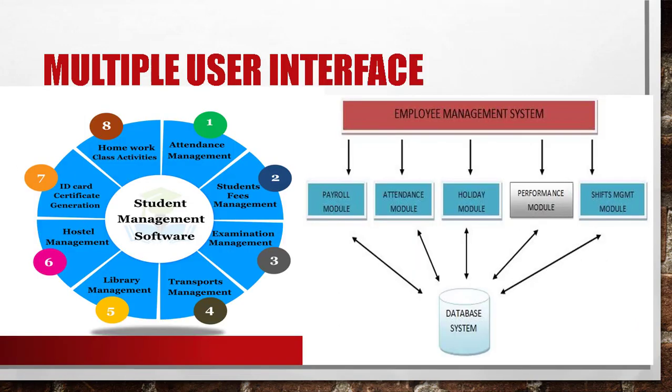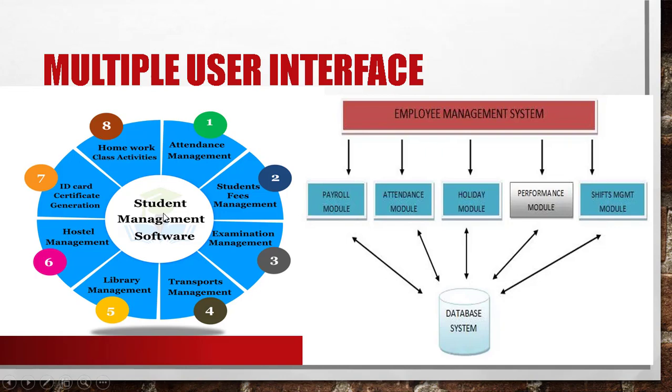The next feature of a database system is multiple user interface. In order to meet the needs of various users having different technical knowledge, the DBMS provides different types of interface such as query language, application program interface, and graphical user interface, which includes a form style or a menu-driven interface. So here you can see a DBMS, that is student management software.